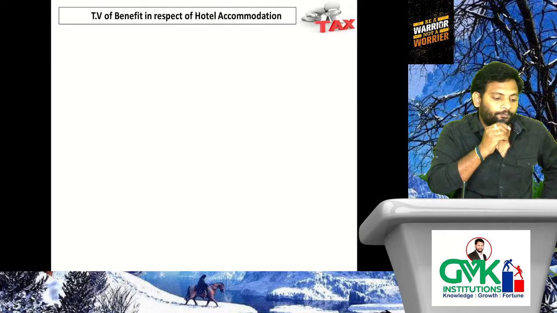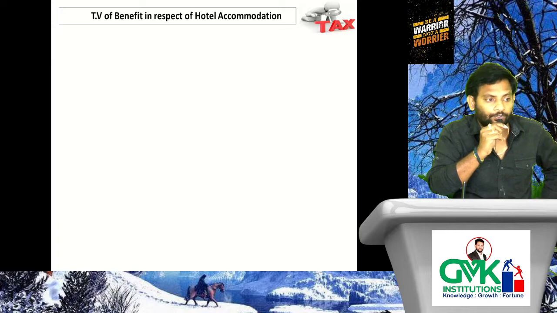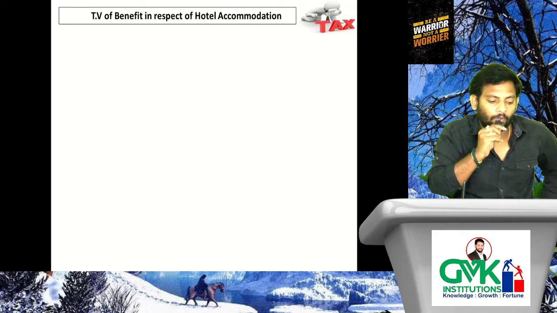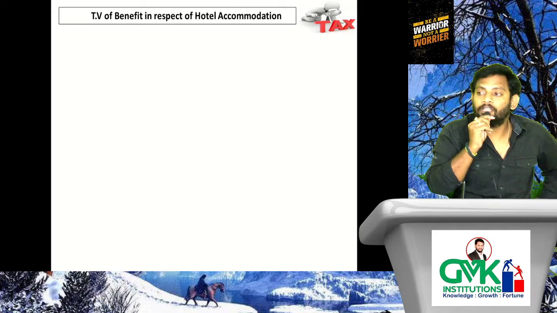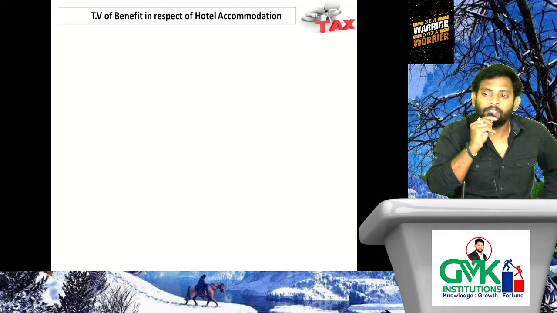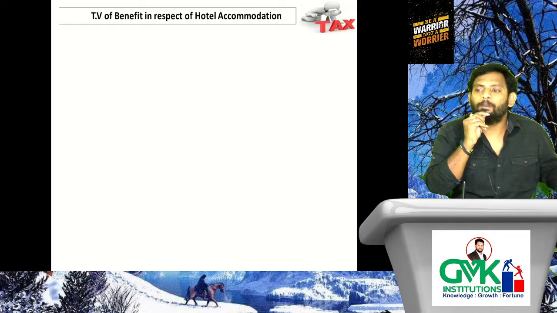So that is a situation where the employer is providing hotel accommodation to the employee, in case of shifting from one place to another place. Then what is the TV of benefit? The TV of benefit is the lesser of the following. What do you mean by lesser of the following? Two things we need to consider. First one, actual hotel expenditure incurred by the employer.